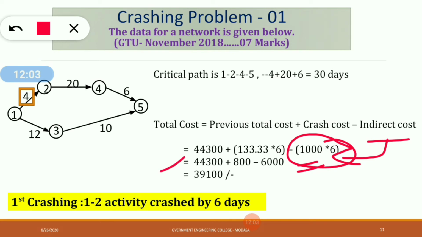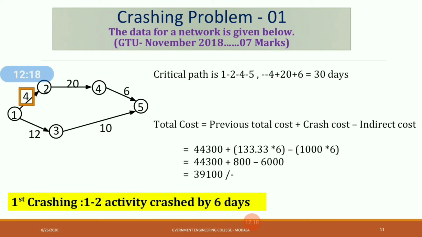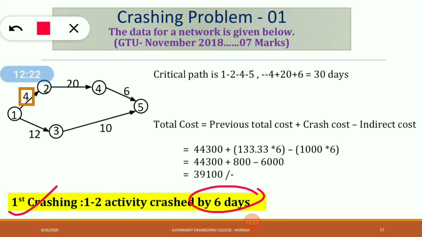So 44,300 plus 800 minus 6000. So you will get 39,100 rupees. So this is the new cost after crashing. This is the first crashing: activity 1 to 2 is crashed by 6 days, and the new cost after crashing is 39,100 rupees.